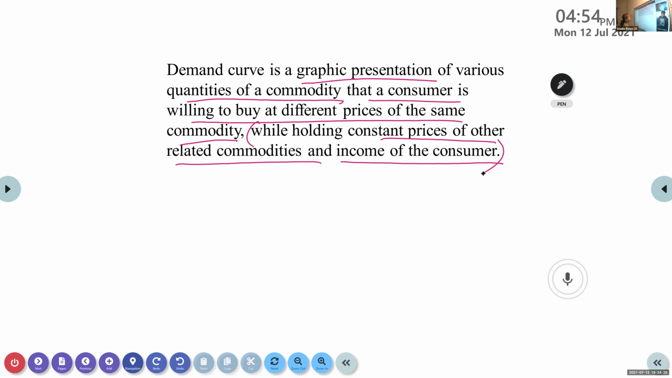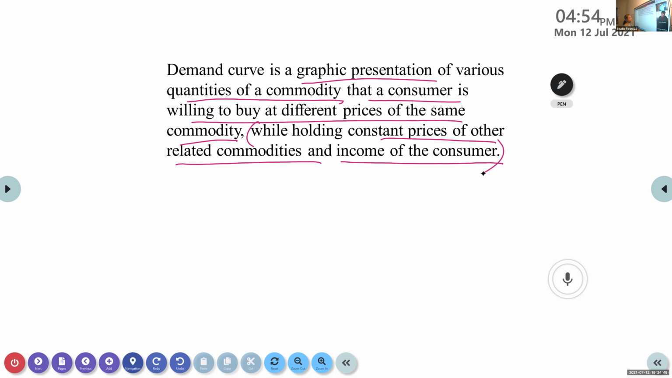Okay, once more I am reading. Demand curve is a graphic presentation. What they are presenting there: various quantities of a commodity that a consumer is willing to buy at different prices of the same commodity, keeping constant the prices of other related commodities and the income of the consumer.